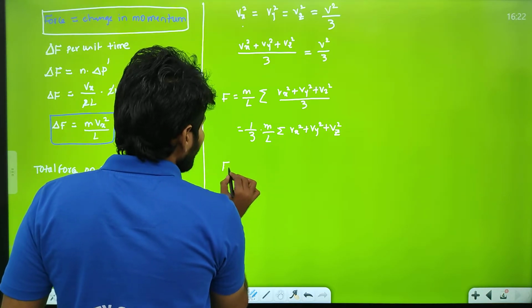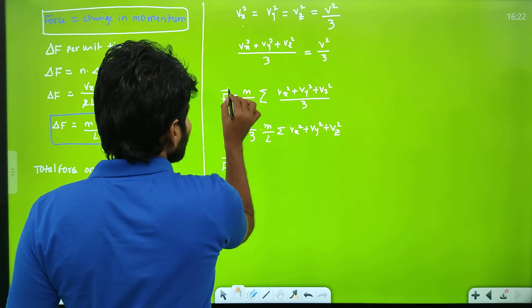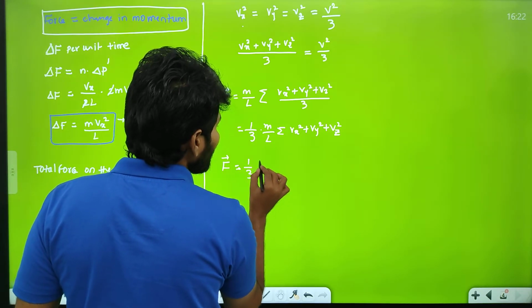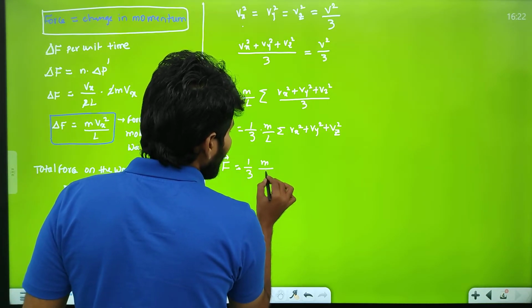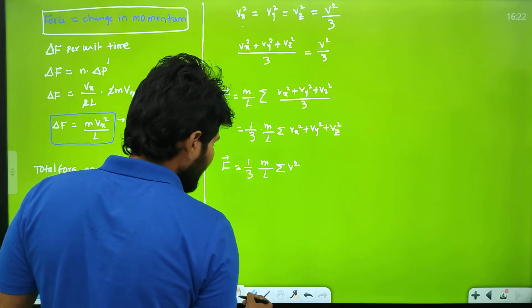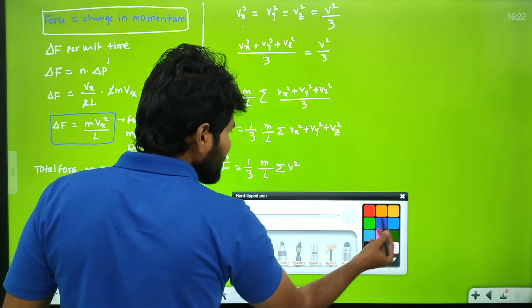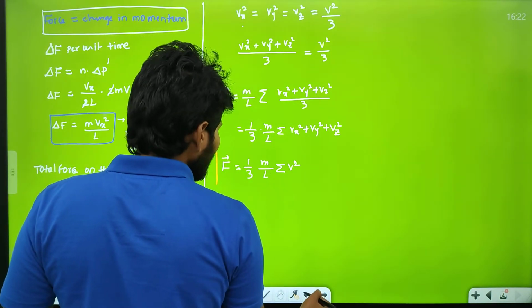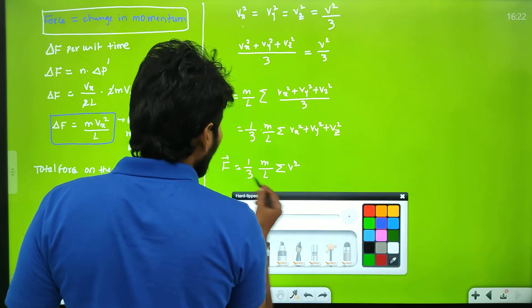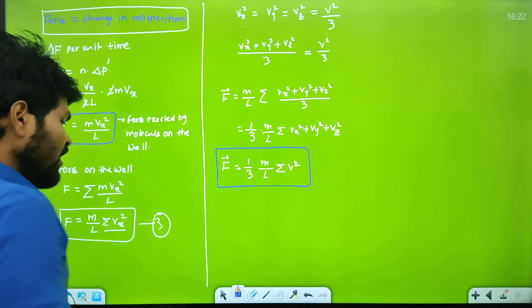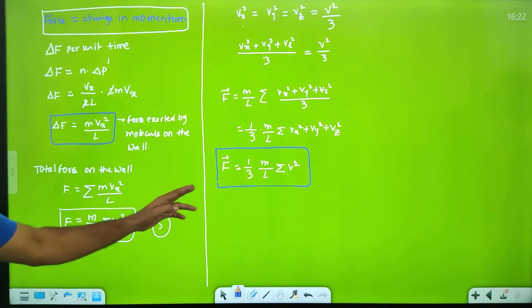So the force is equal to 1 by 3 m by L summation of V square. This is the force on the wall by the molecules.